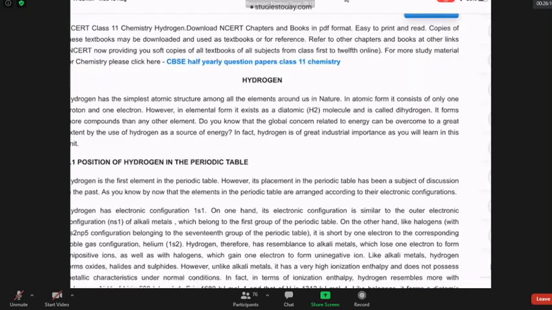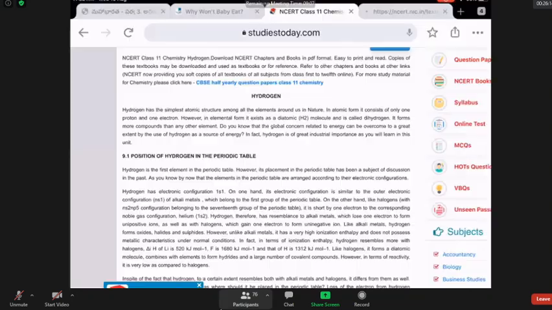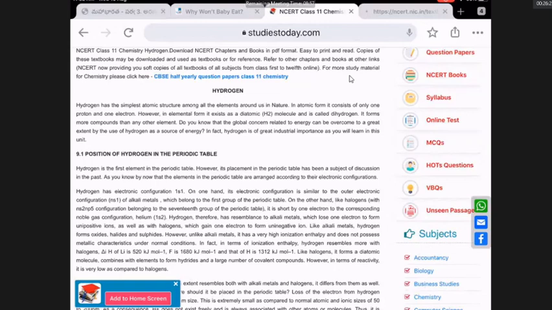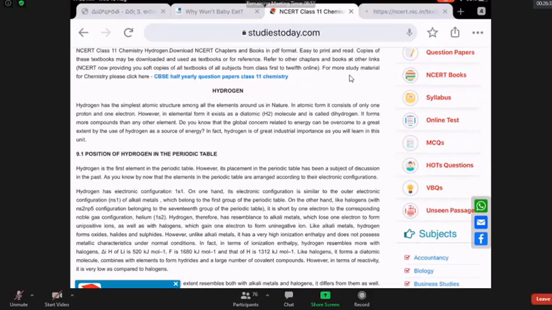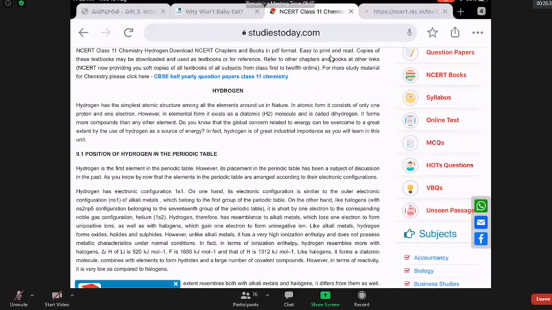Hydrogen is the lightest element in the universe, number one. Number two, hydrogen is the most abundant element in the universe. Third point is interesting. There is no free hydrogen gas in the earth's crust. You see, in air you have oxygen, nitrogen, carbon dioxide, argon. But you don't have free hydrogen gas.